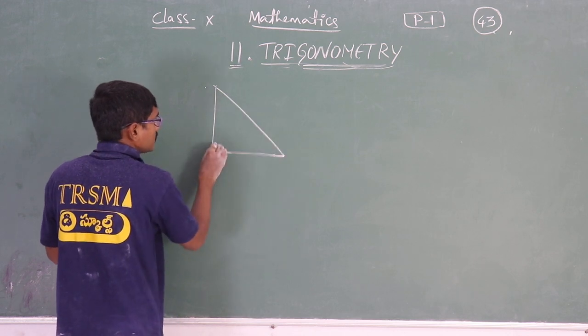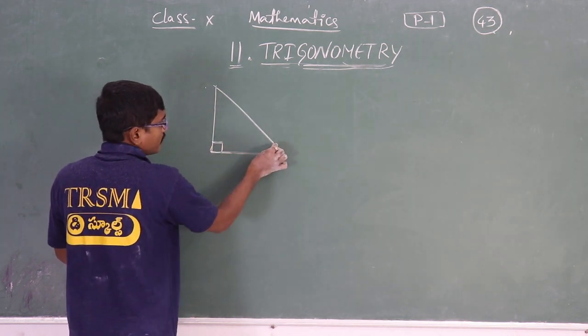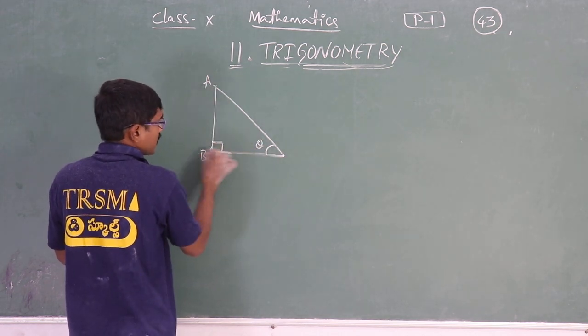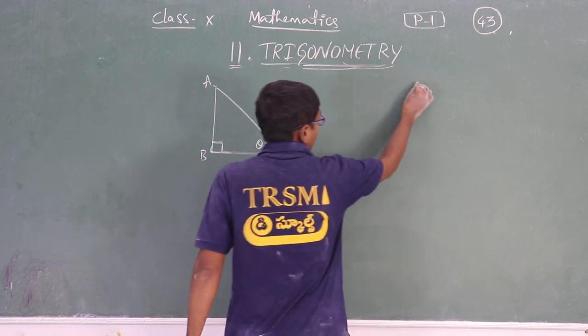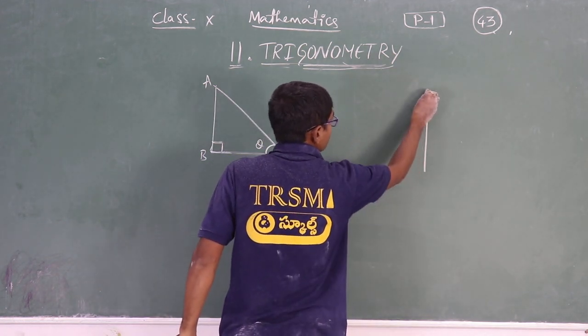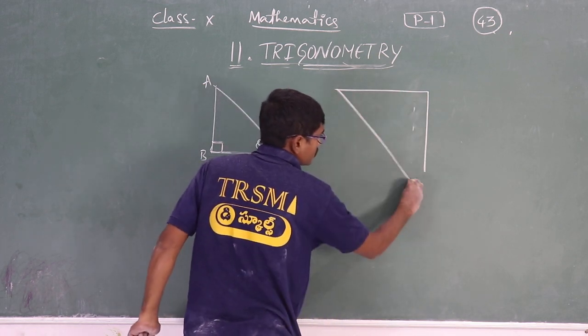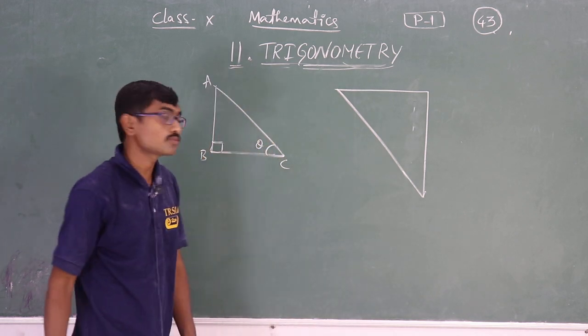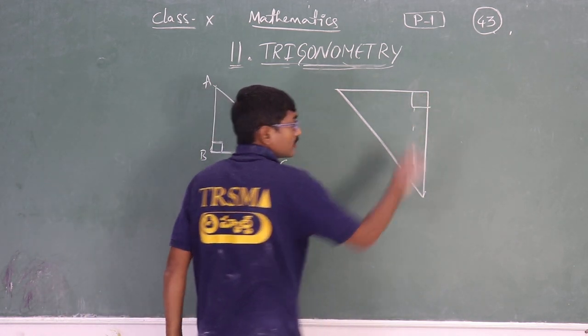Which type of triangle is it? Right angle triangle. If I take the acute angle here, this is A, this is B, and this is C. And one more triangle if I take here, is this a right angle triangle? Yes, absolutely. Why? One angle is 90 degrees.